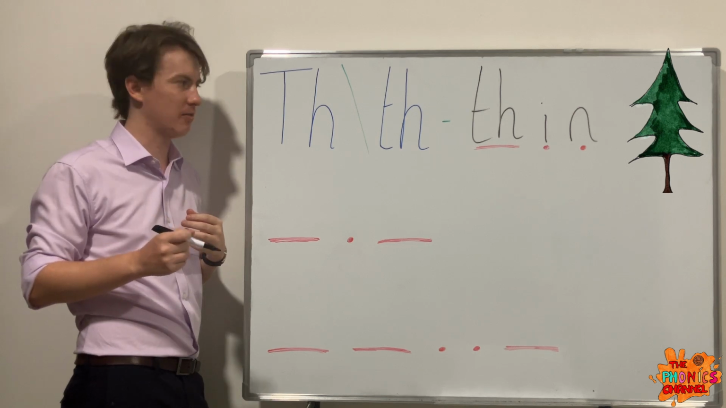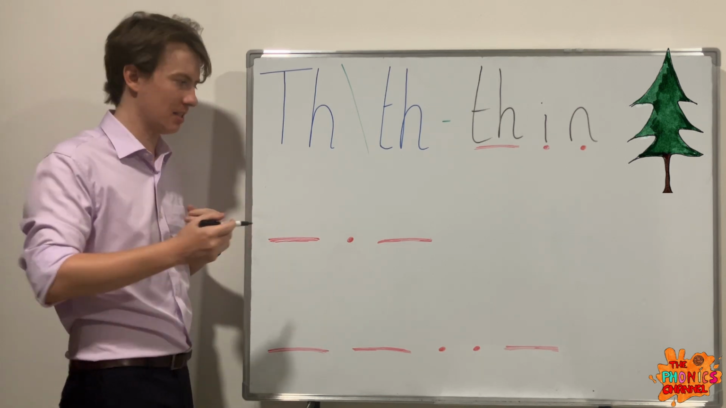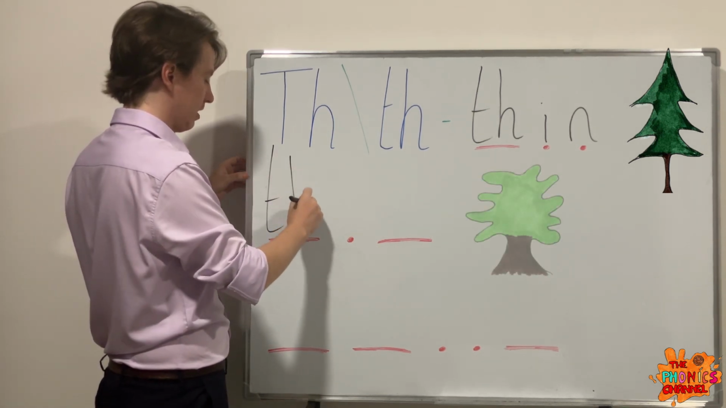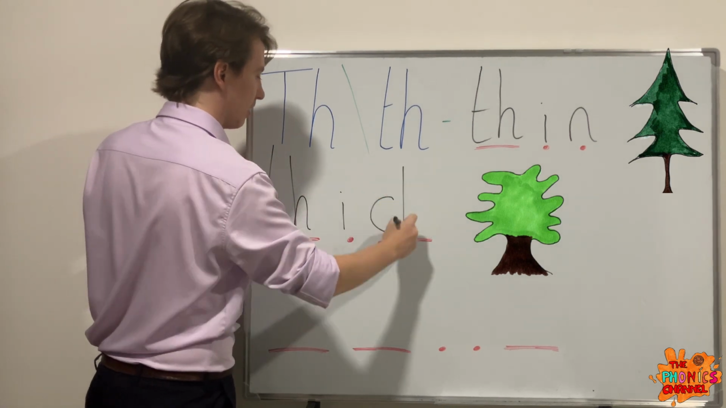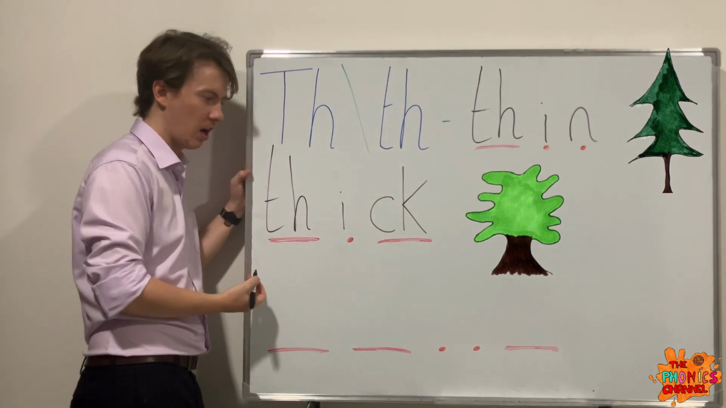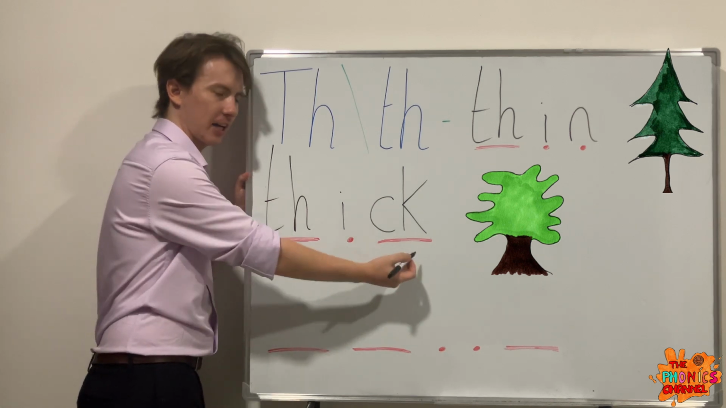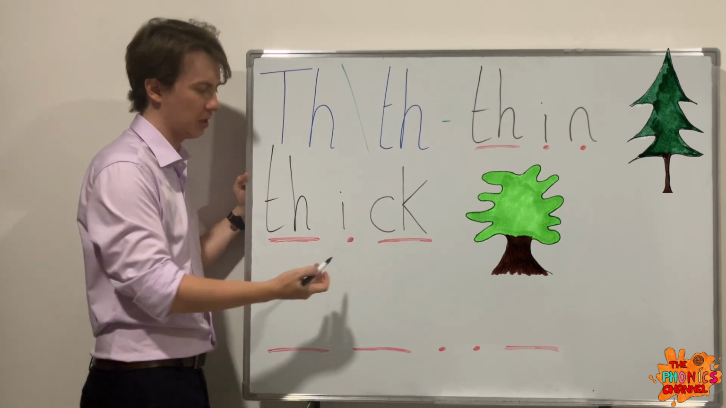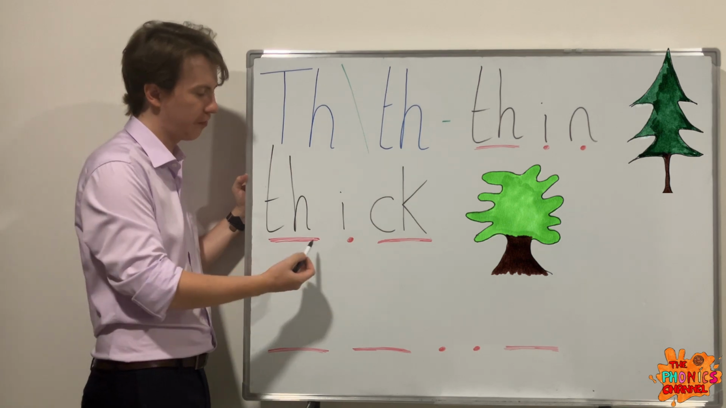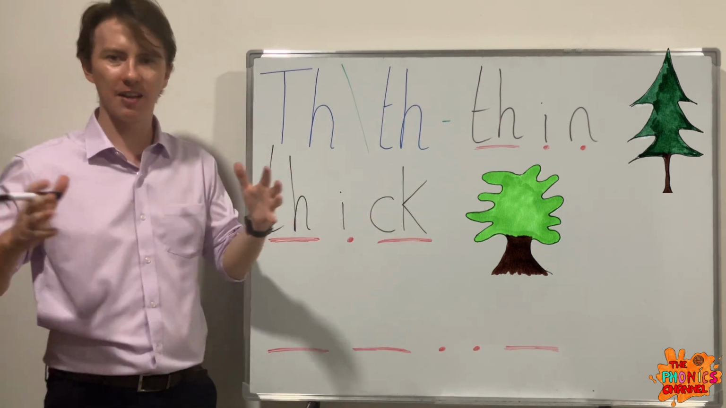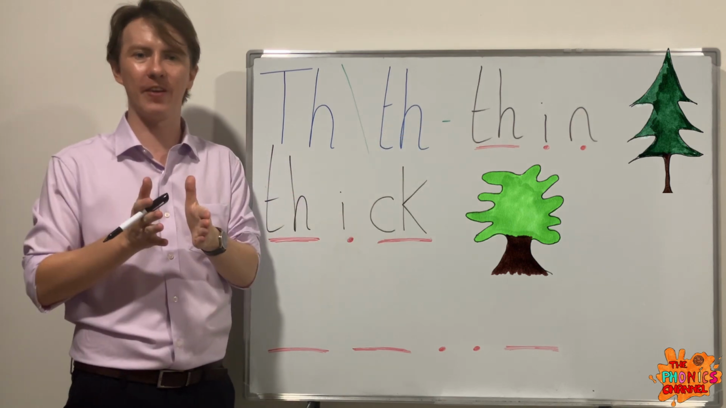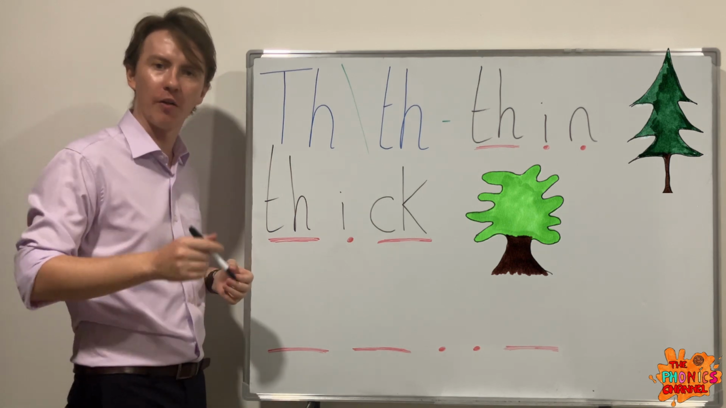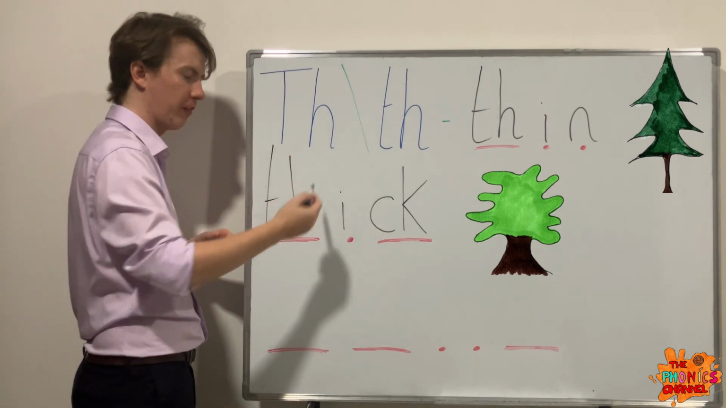Okay, next word we have, which has the f sound in it, is thick. Thick, okay? Ick, thick. So we got the f sound here. Ick, thick. Okay, we got the k digraph as well. The tree is thick, or the tree is thin. Thick, thin. Okay, super.